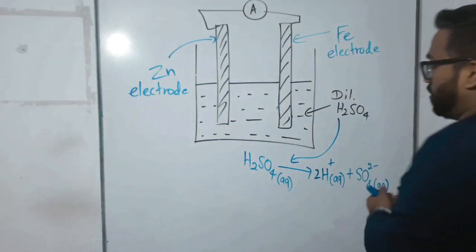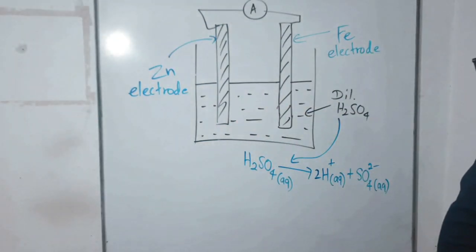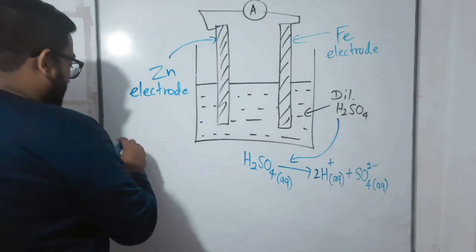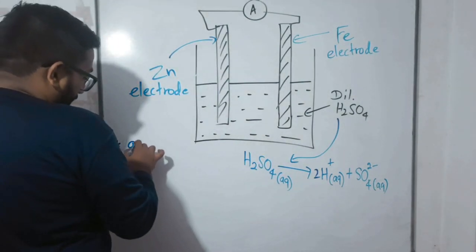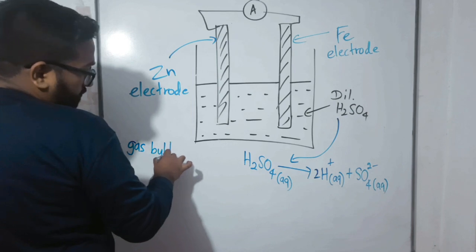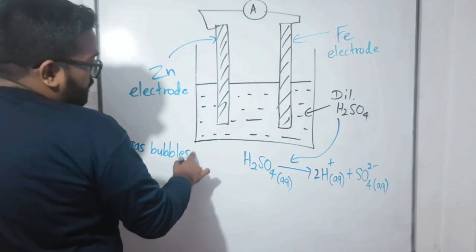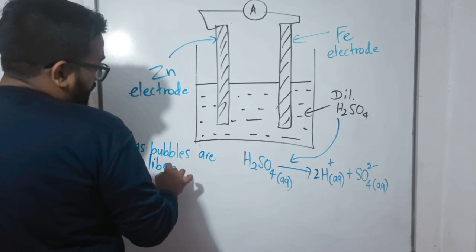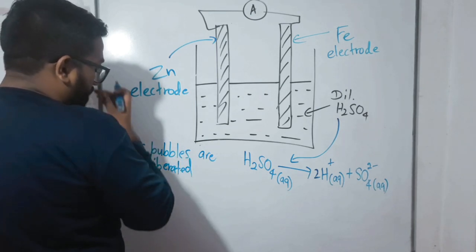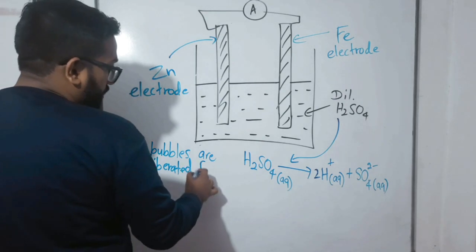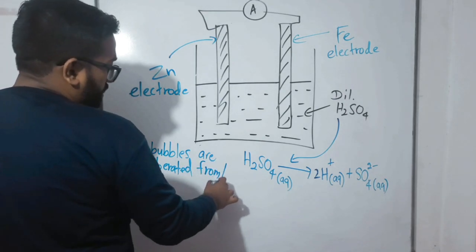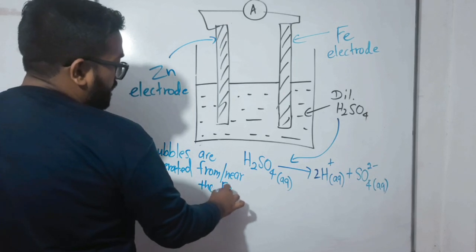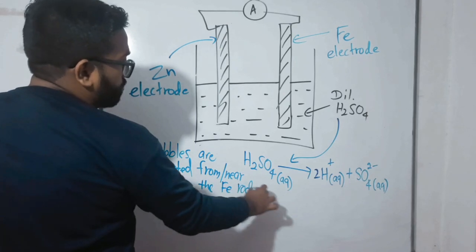One observation is that gas bubbles are liberated, released, from or near the iron rod or iron electrode.